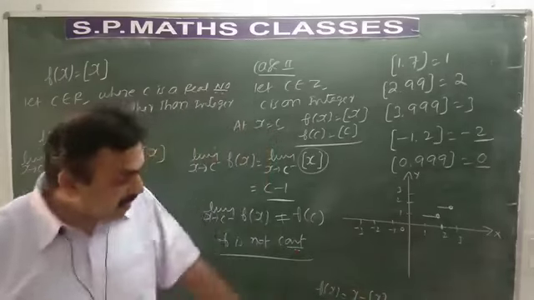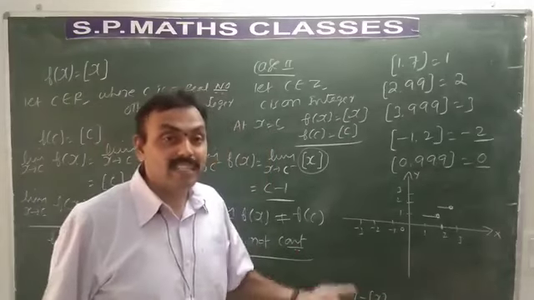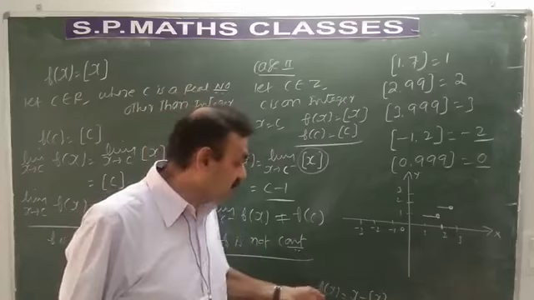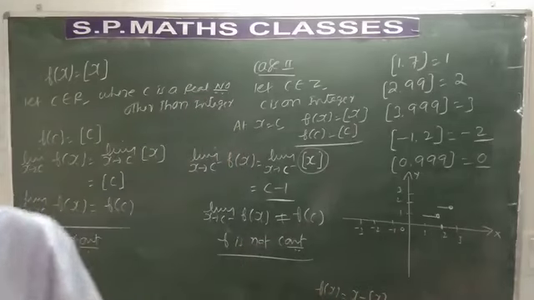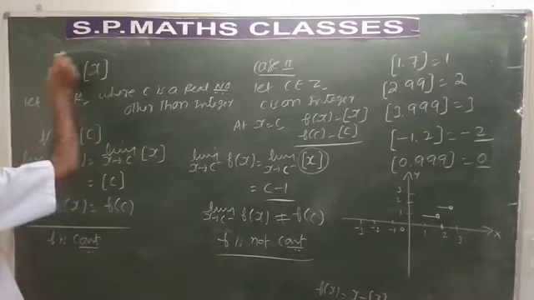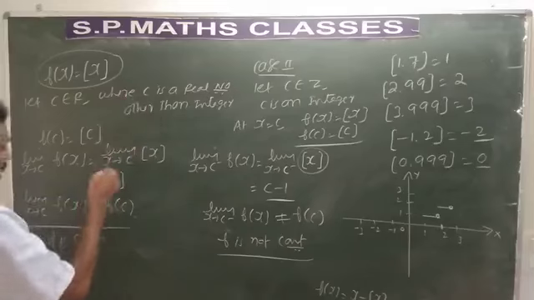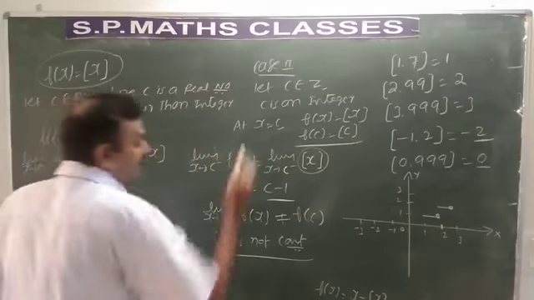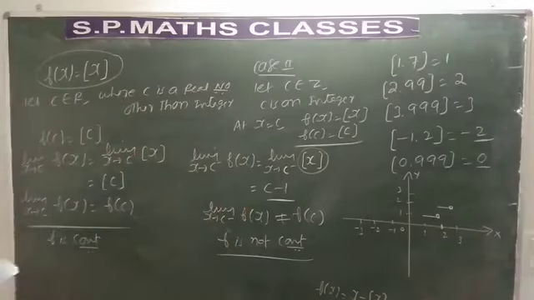C minus of c minus 1 means it is nothing but 1. But for x is equal to c, it is not like that. So c minus the greatest integer function of c. Hence we conclude that it is not continuous. So this is how we have solved this problem. Please understand, the greatest integer function is said to be continuous for all real numbers, and when it is an integer, it is said to be discontinuous.